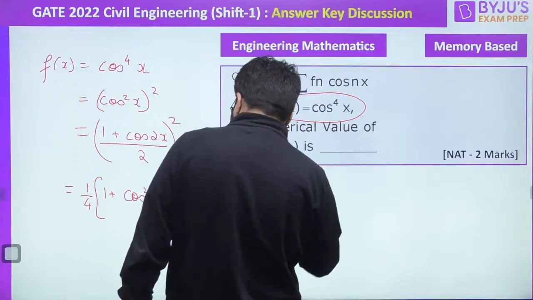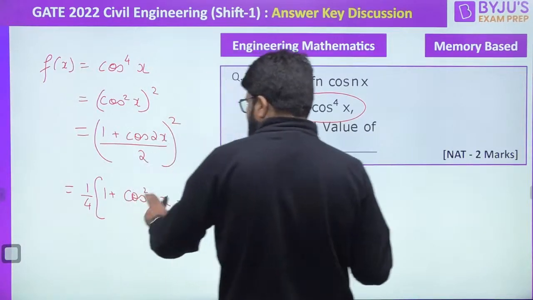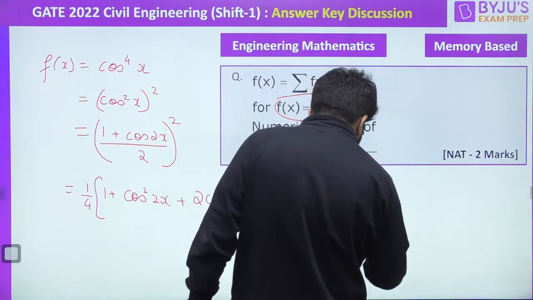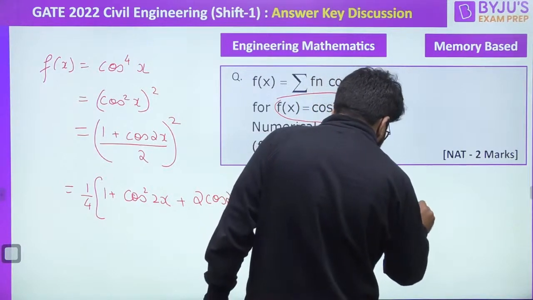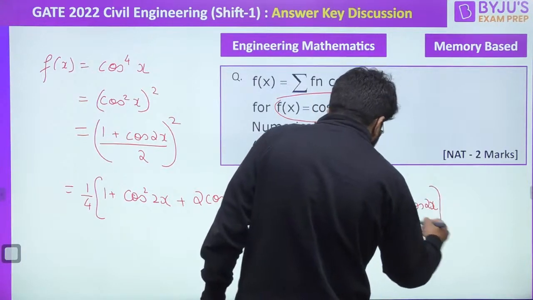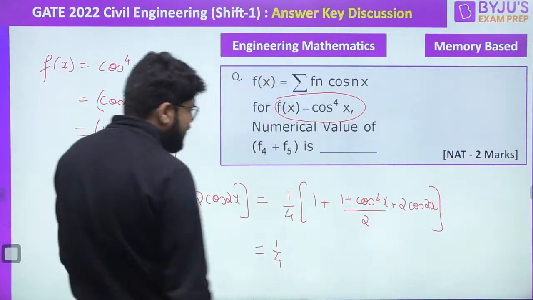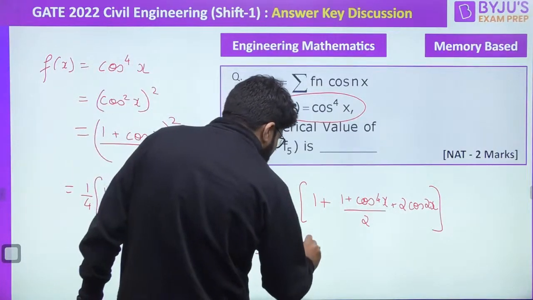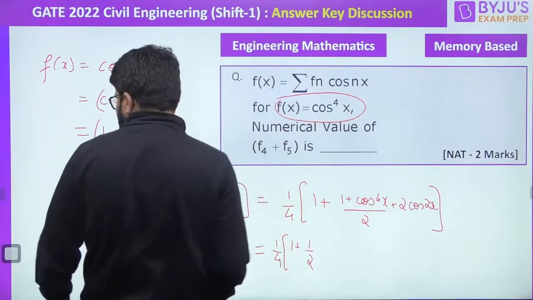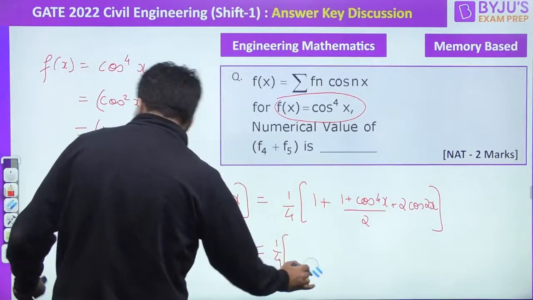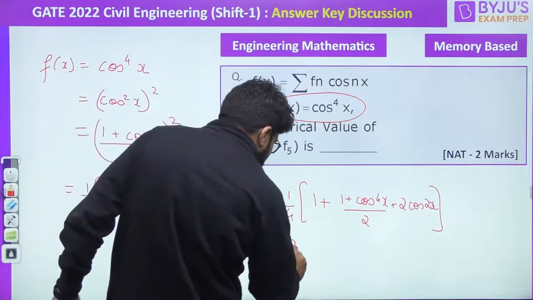Okay, so now this is 1 by 4. One more time, cos square 2x will be (1 plus cos 4x) divided by 2, plus 2 cos 2x, right? And that is finally 1 by 4 times (1 plus 1 by 2), जो कि total 3 by 2 हो जाएगा, तो better let's write it as 3 by 2 only. एकदम simple रख लेते हैं इसको, right? So this is going to be 3 by 2.